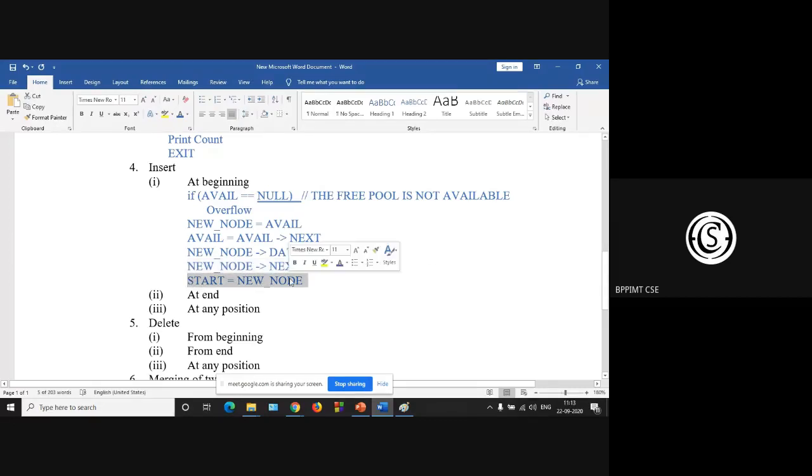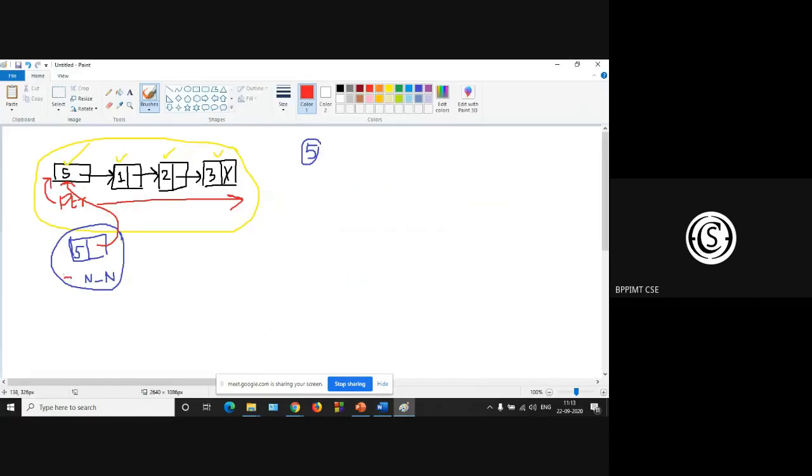And the last node, your new node, now becomes the start node. So this will be S. If this is S, S now points to this.